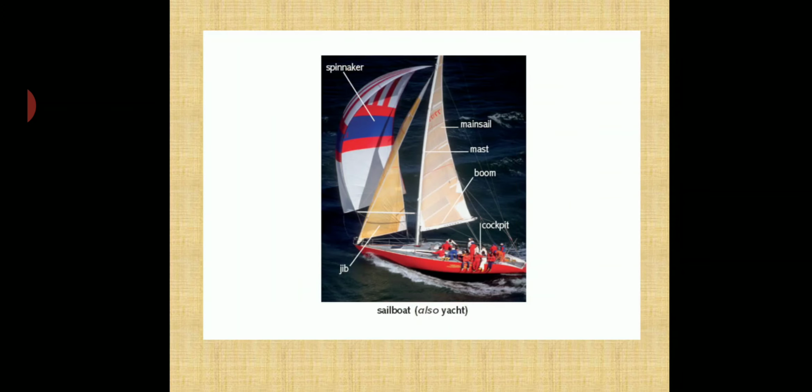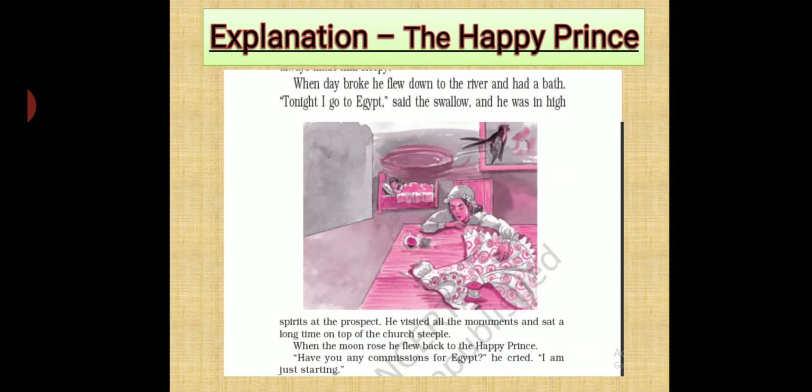Now, next one. So now see, I was talking about the mast. See, this stick is there. This is the mast. I wanted to show you the picture of the mast. So on the ship, the stick that is there is the mast. Just go through this. Okay. Now coming to the next paragraph.